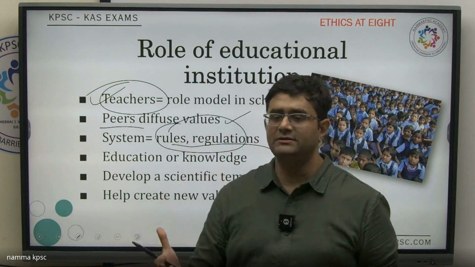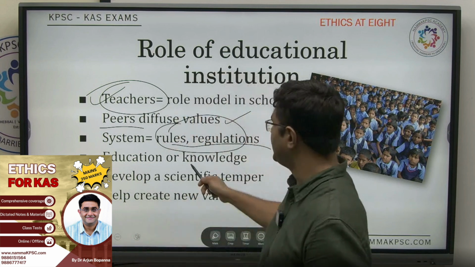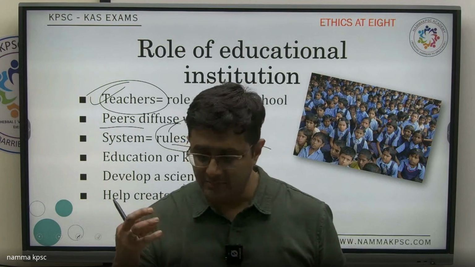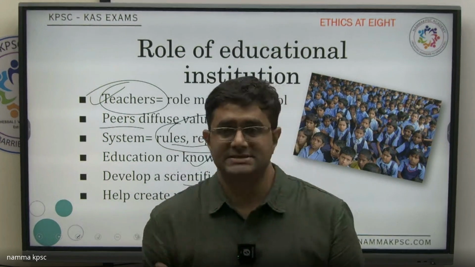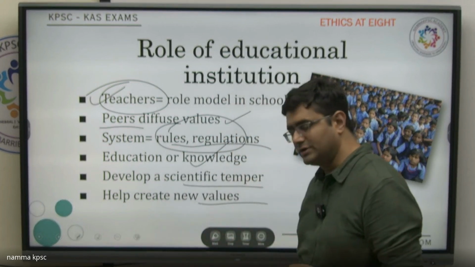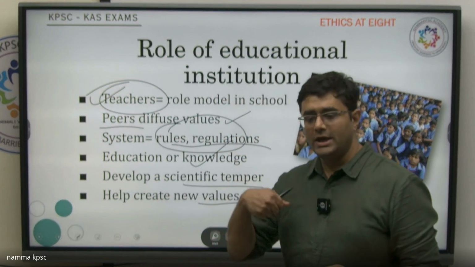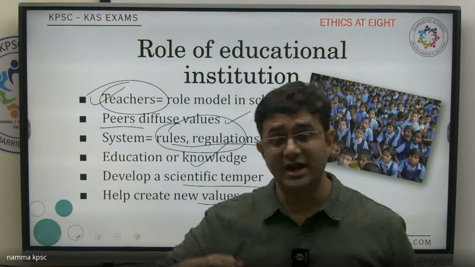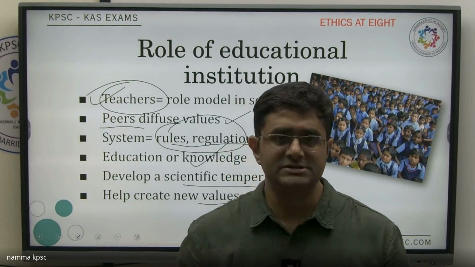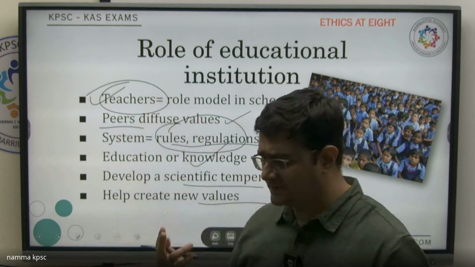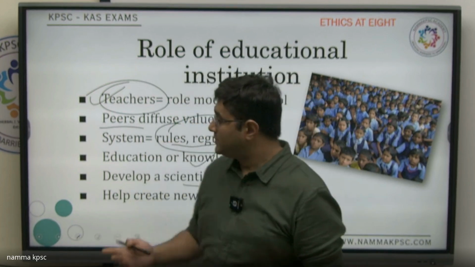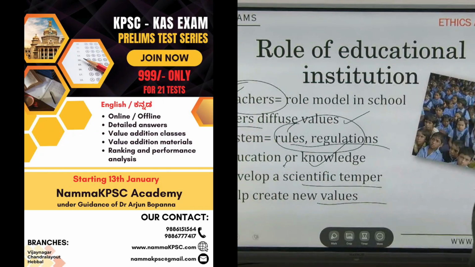And to process this information, we need to have knowledge. Knowledge is provided by these educational institutions. We also develop this scientific temperament, which helps us to develop our conscience, which is very useful in absorbing new values. It also helps us to create new values, because when we are intelligent, we start to think and process information and we develop our own values. You have leaders, we have revolutionaries. How do they come up with these values? When we talk about Bhagat Singh, at such a young age, how was he able to inculcate those values? Because of education. So, role of education.